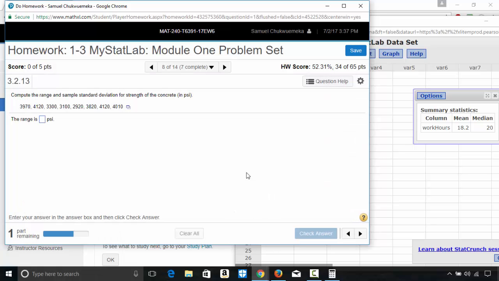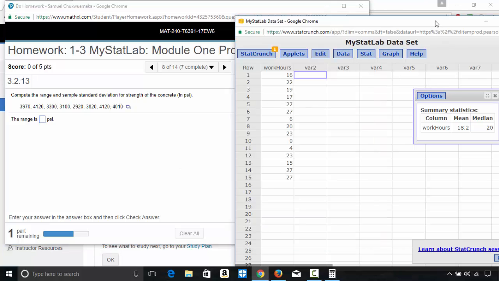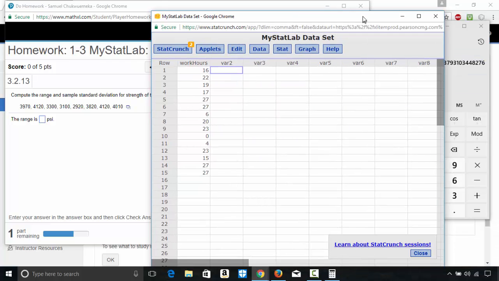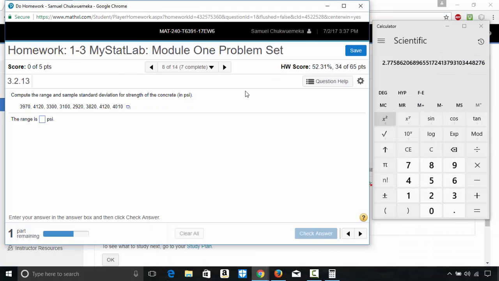All right. Next question, compute the range and sample standard deviation for the strength of concrete.